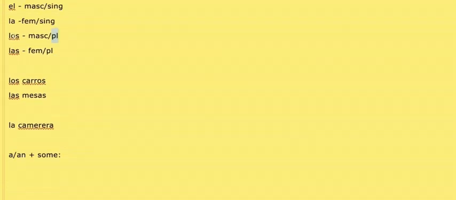Now, getting down into a, an, and some, the indefinite articles, it's essentially going to be the same logic. So for now, we're going to say un, una, unos, and unas. So un and una mean a or an. The interesting thing in English is that the rule is if something starts with a vowel, it's going to be an.